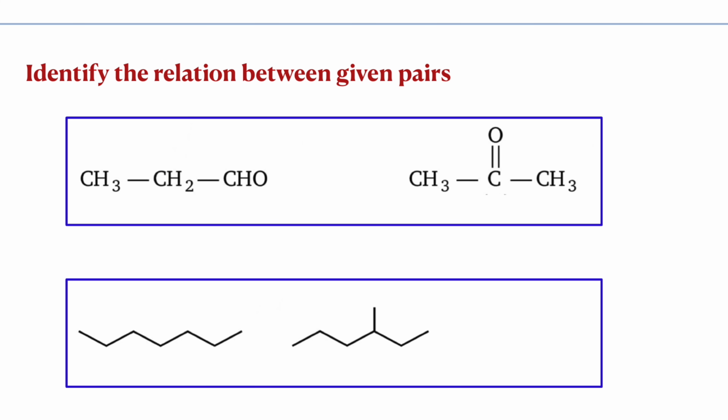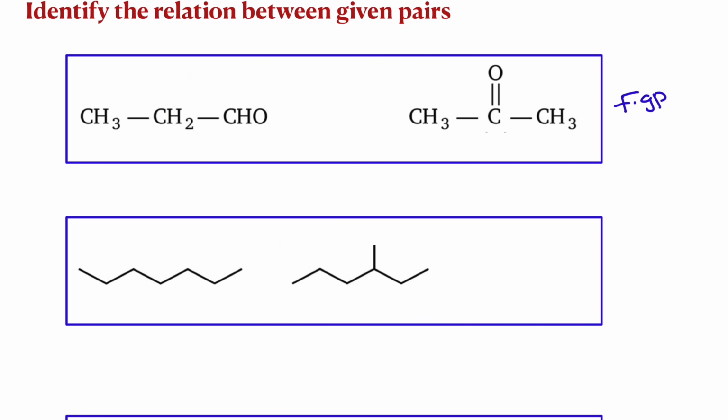So whether they are isomers or not, and if they are isomers, what type of isomers they are. So here degree of unsaturation is 1, number of carbon atoms, oxygen atom same. So here this is aldehyde and this is ketone, therefore these are functional group isomers. First we need to check whether the molecular formula is same or not. 1, 2, 3, 4, 5, 6, 7. 1, 2, 3, 4, 5, 6 and 7.